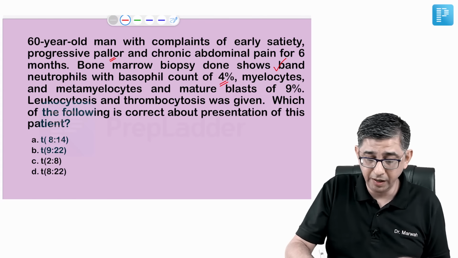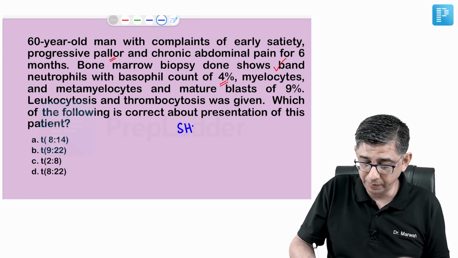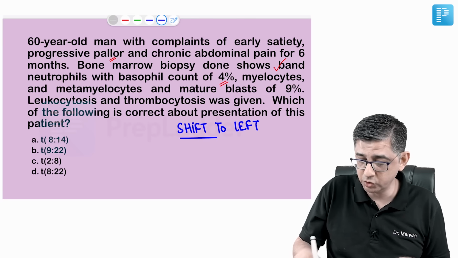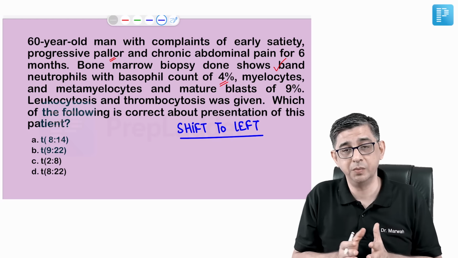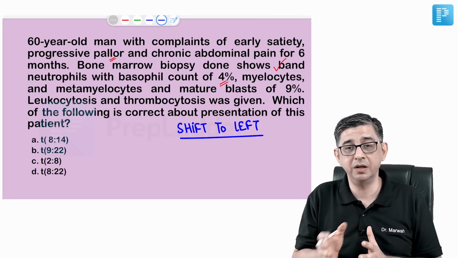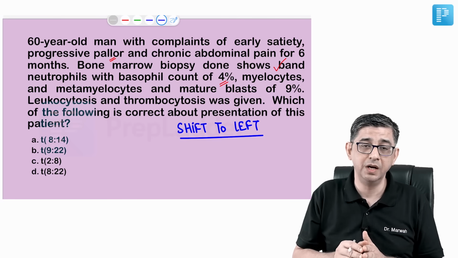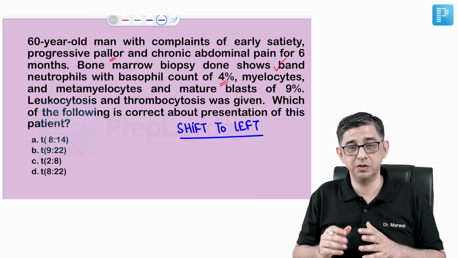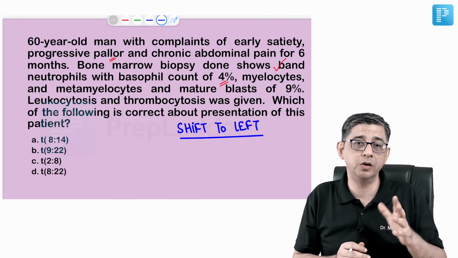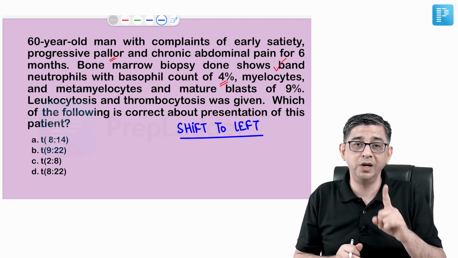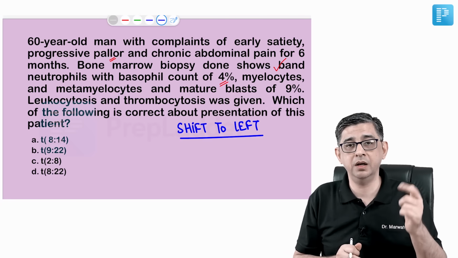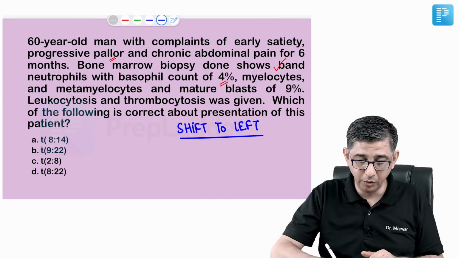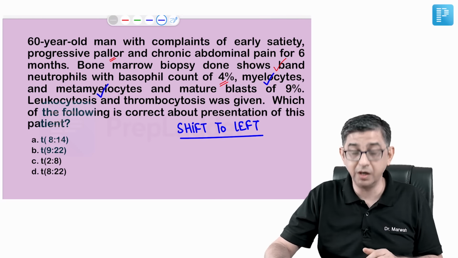Percentages were given, but the highlight of this MCQ is what they always teach you in pathology: shift to left. Whenever you read the words shift to left, it means that immature cell lines are present in large amounts. You see, what happens in a malignancy by the name of chronic myeloid leukemia is a proliferation of all the premature cells. Normally, in acute myeloid leukemia or acute lymphoblastic leukemia, there is maturational arrest, so only one cell will multiply again and again. But in CML, all the precursor cells like myelocytes and metamyelocytes start proliferating.